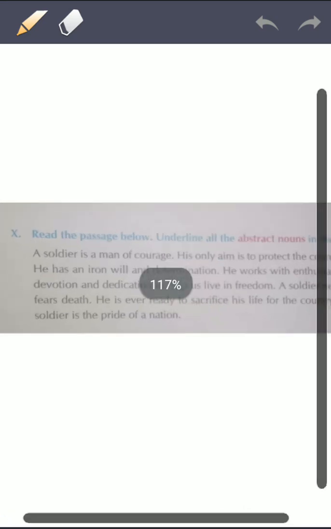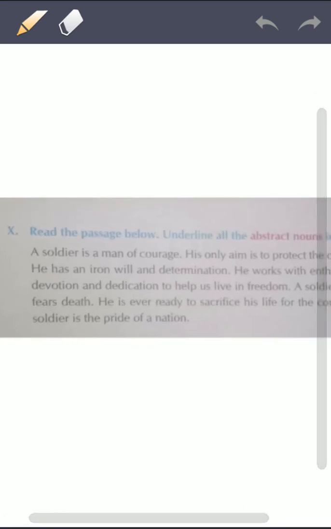This 10th question. Okay, 10th question says read the passage below, underline the abstract noun. Okay, a soldier is a man of courage.